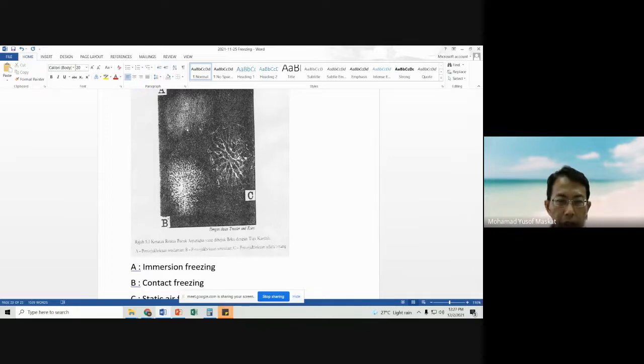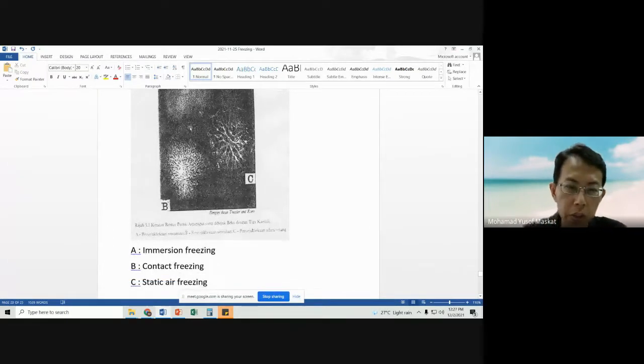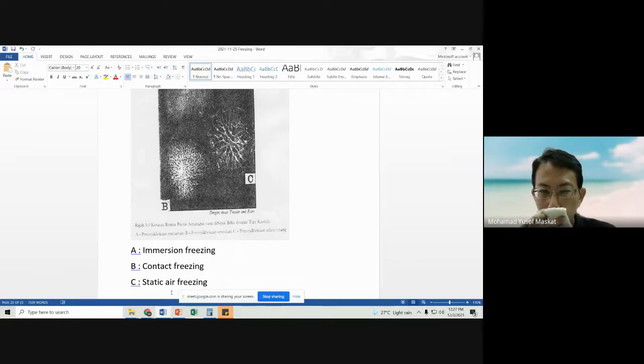Similar, it is freezing using liquid, but as opposed to spraying it, for this method they took the product and immersed it into liquid coolant. So it is immersion freezing. B is contact freezing. We have discussed this, sandwiched between the plates. And then C is static air freezing. Basically, it is freezing using air, like the tunnel freezer.